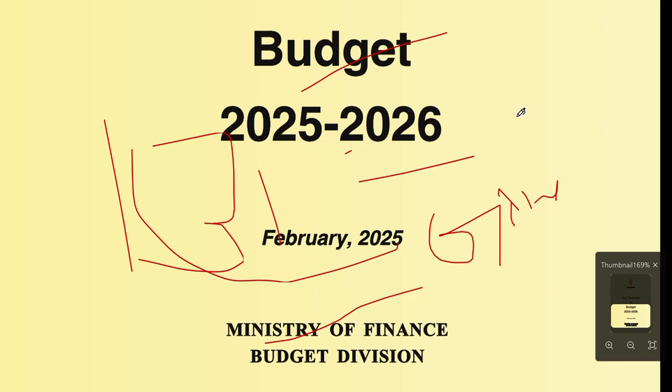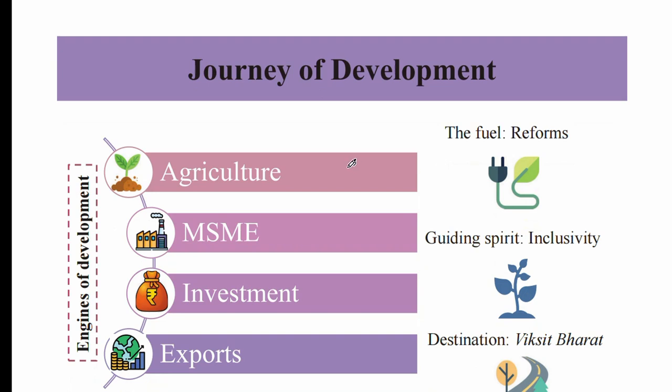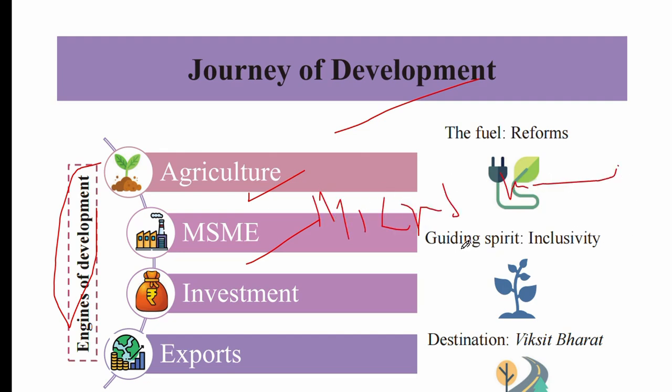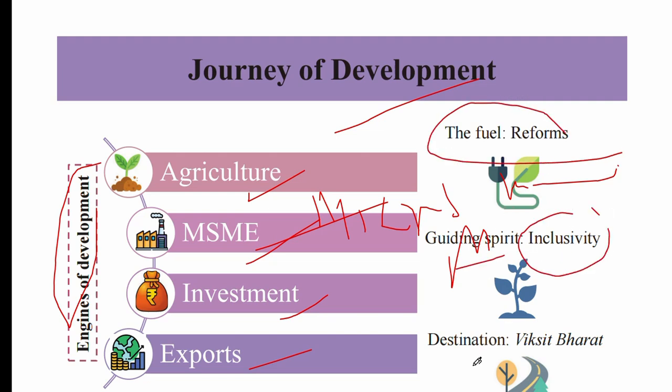Now I am analyzing the budget. Let's proceed. What is the journey of development for the budget? The first important backbone is the agriculture sector. The second backbone is MSME: S stands for small, M stands for micro, small, medium, and E means enterprises. I will discuss each sector in detail. The third is investment. The fourth is exports. These all are the fuel, reform, guiding spirit, inclusivity, and the destination, Viksit Bharat. These all are the agenda of this budget.